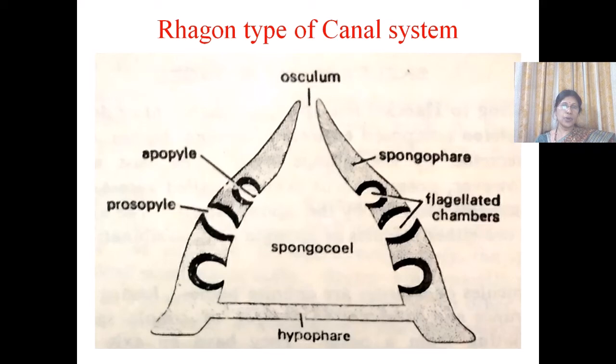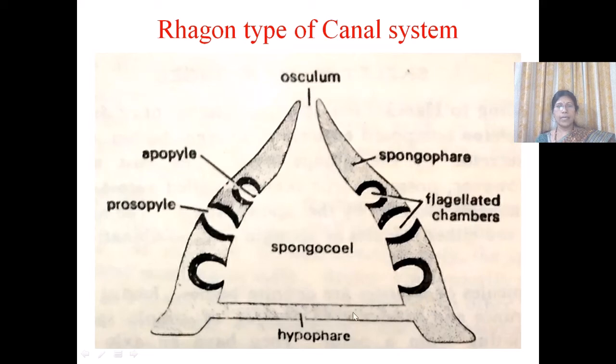Leucone, as we all know, is a type of canal system that has evolved from asconoid and syconoid types. This occurs in the calcareous sponges, but in Demospongiae the canal system is derived from a stage called Ragone. So this Ragone is triangular in form, triangular in shape.